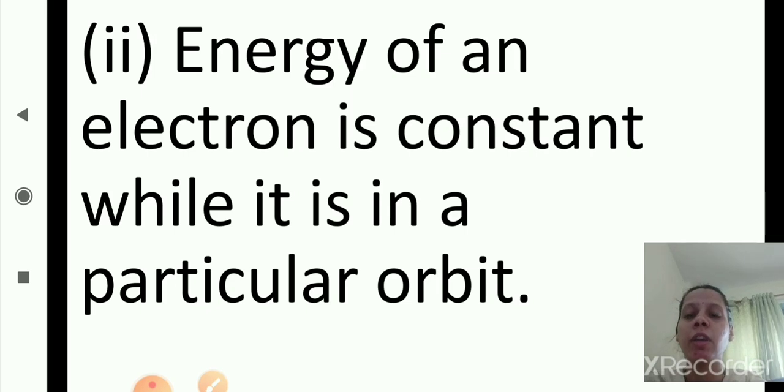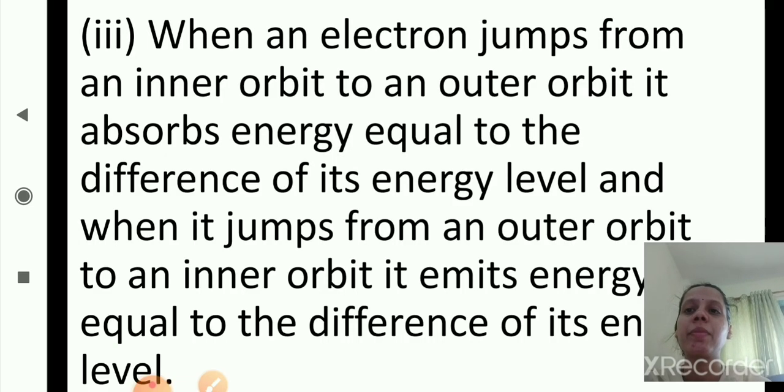When an electron jumps from an inner orbit to an outer orbit, it will absorb energy. And when an electron jumps from an outer orbit to an inner orbit, it will emit energy.